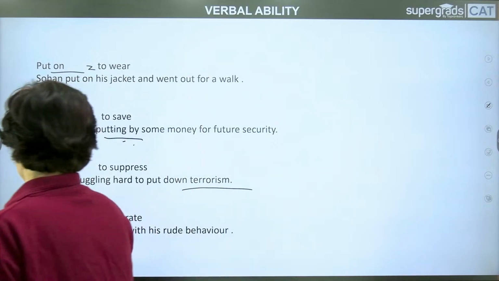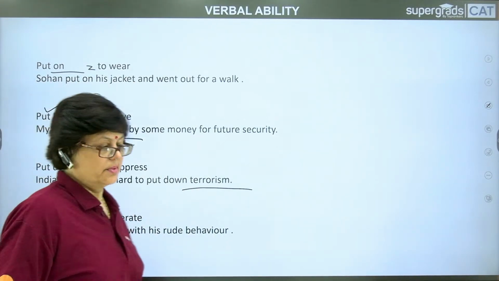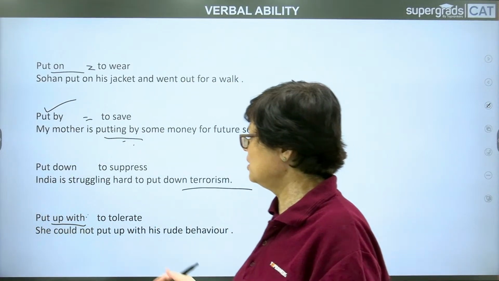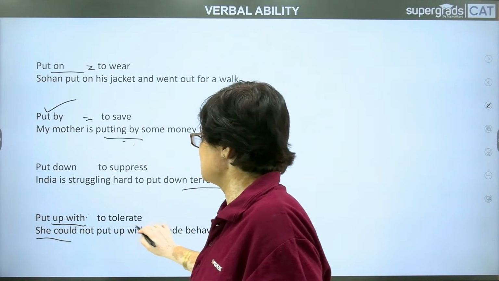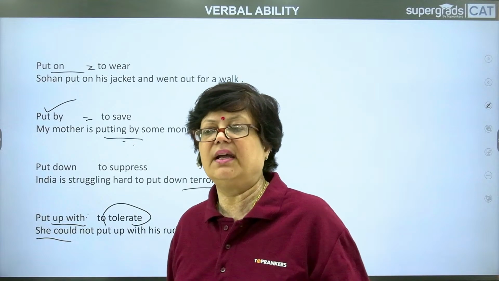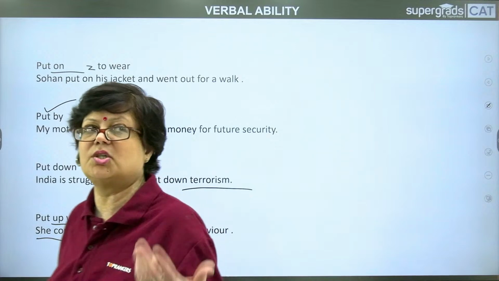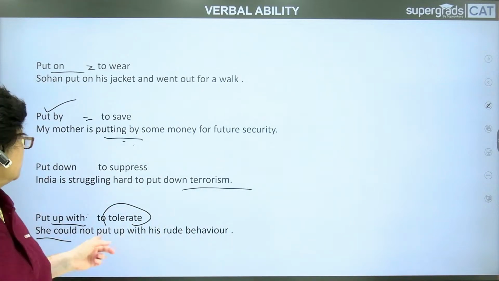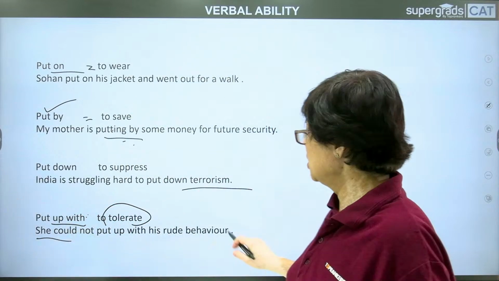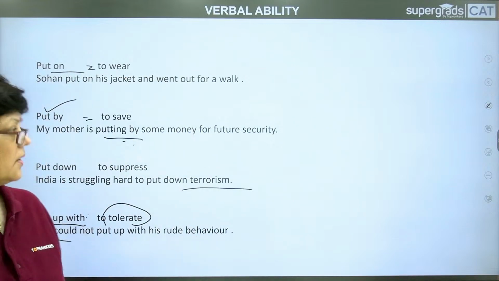Put up with. Next, put up with is to tolerate. She could not put up with his rude behavior. Somebody was behaving very rudely, so this lady could not put up with it, means could not tolerate. She might have spoken to him, or she might have gone away, or she might have left the job, whatever the situation demands in the context. So to put up with is to tolerate.